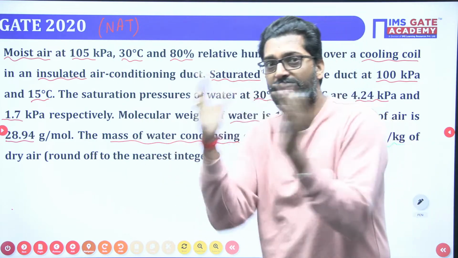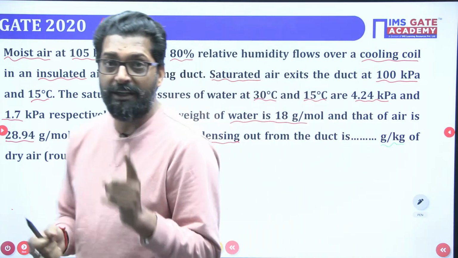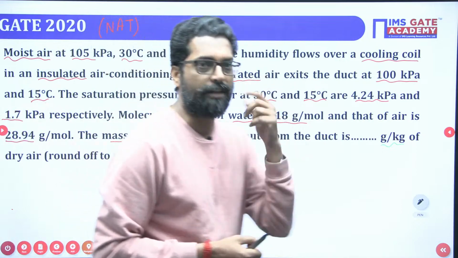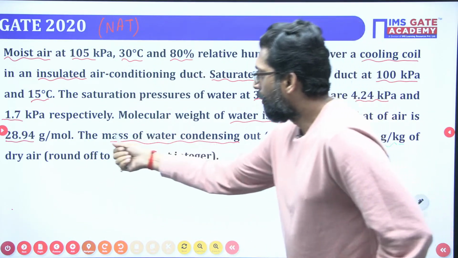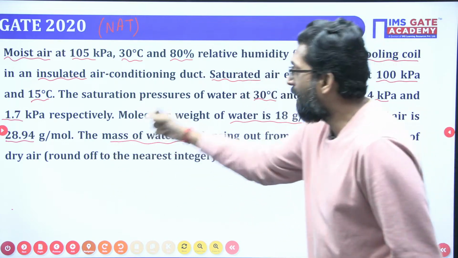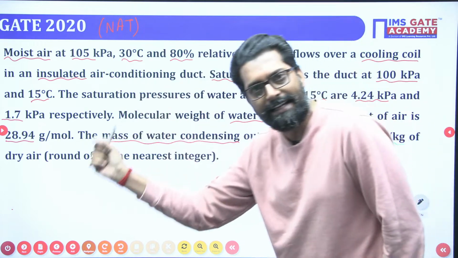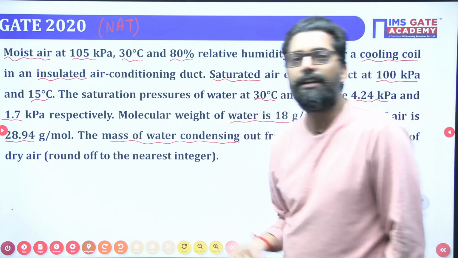Why? Because specific humidity gives the information about the condensing of the water. So you just have to find the specific humidity at entry and at exit, and take the difference. That is your answer.